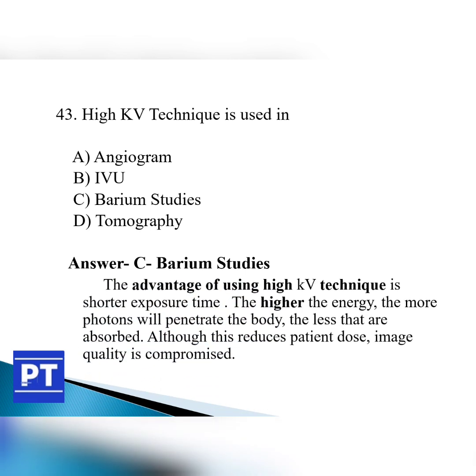The advantage of using a high kV technique is shorter exposure time. By increasing the energy, more photons will penetrate the body and fewer are absorbed. Although this reduces the patient dose, the image quality is compromised when we are adopting a high kV technique.